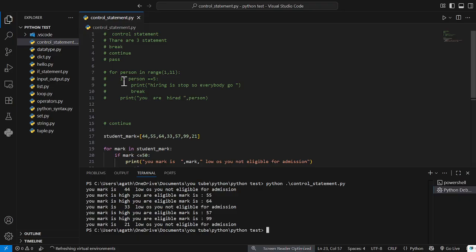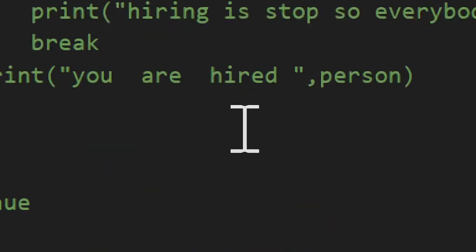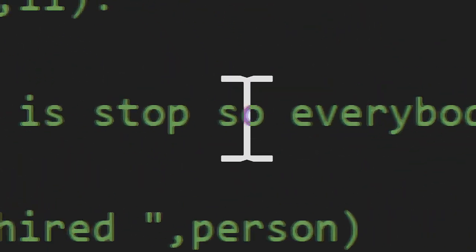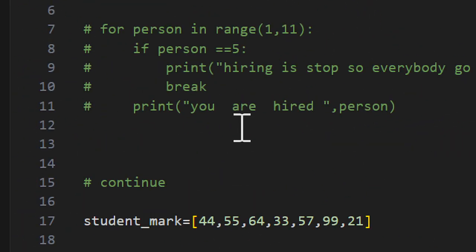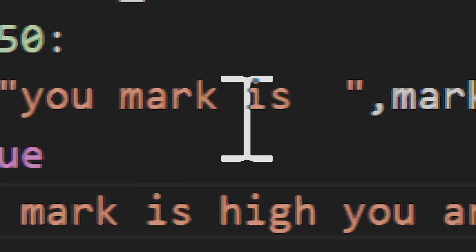Your mark is high, you are eligible. Mark is 55: your mark is high, you are eligible. Mark is 64. Your mark is 33, low, so you are not eligible for admission. Your mark is high, you are eligible.